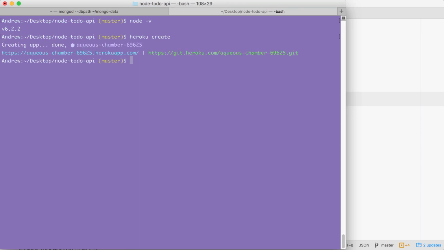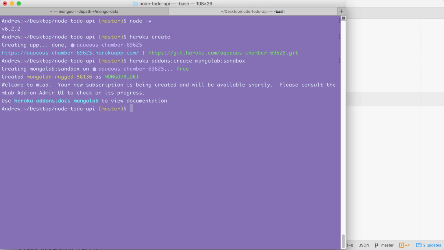Once the application has been created, we need to tell the app that we want to use mLab, which is short for MongoLab. In order to add this add-on, we're going to run the following command: heroku addons:create. Now the add-on is mongolab, and after the colon, we're going to specify the plan we want to use. We're going to use the sandbox plan, which is free. When we run this command, it's going to configure mLab with our Heroku application, and we are good to go.